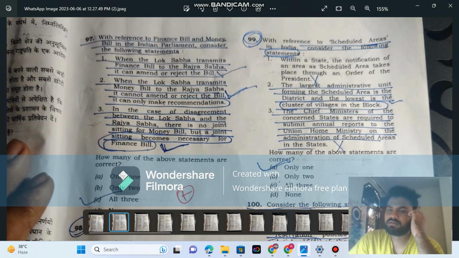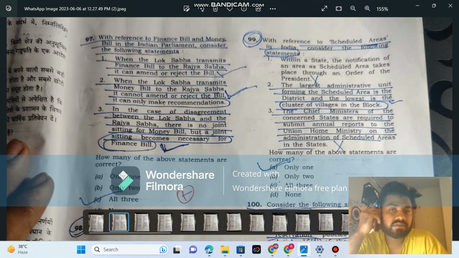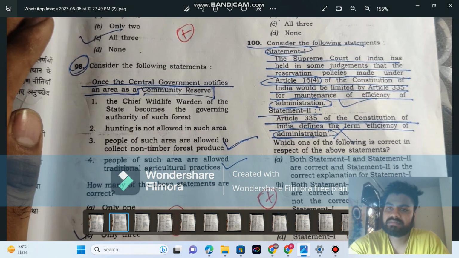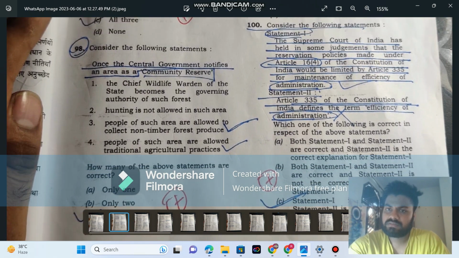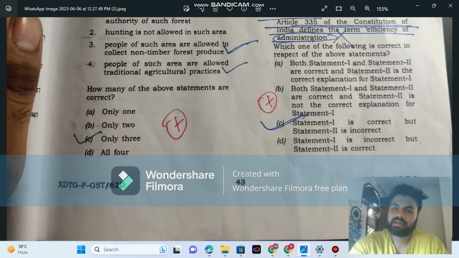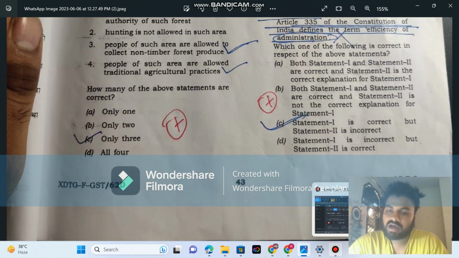Scheduled areas. This one, I'm doubting about the answer key, but I don't know the right answer, so I just left this one. And this one, the Supreme Court of India has held in some judgments that the reservation policies made under... valid. Yes. What does Article 335 of the Constitution of India define? The Constitution does not define anything. So mark it wrong. See, statement two is wrong. Right. So that's how I have done this paper.